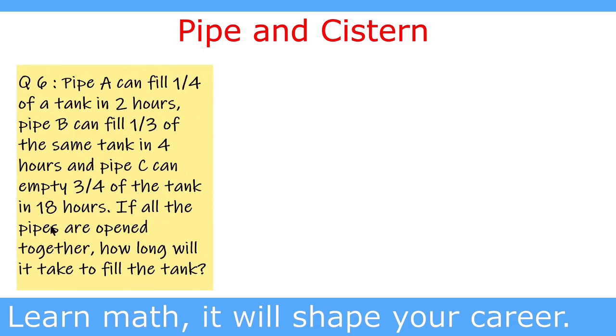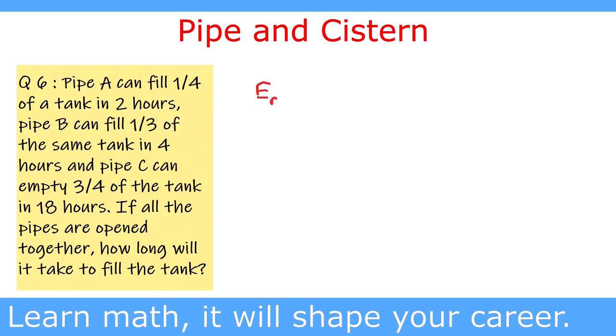If all the pipes are opened together, how long will it take to fill the tank? We solve this question by the efficiency method. Efficiency is nothing else but the rate of filling the tank. So we add all the rates of filling the tank and we can solve it.